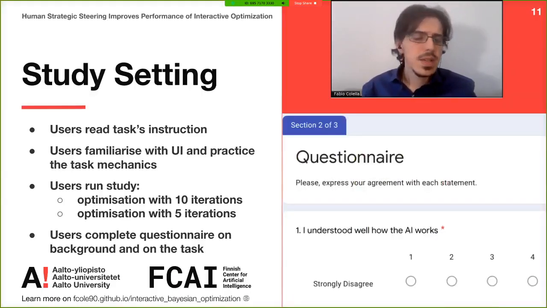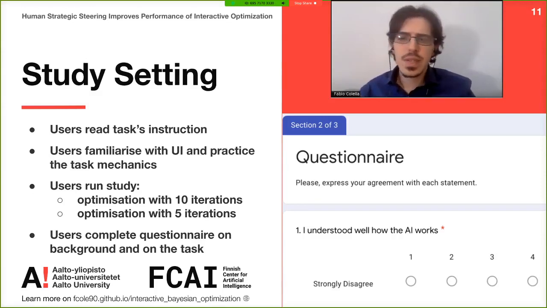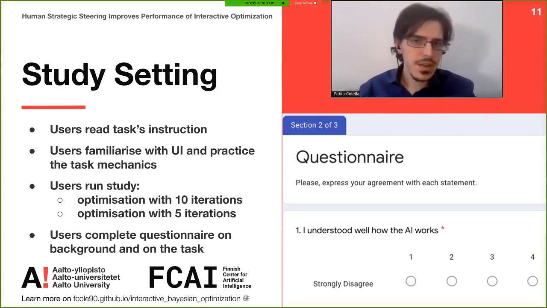The setting of the study is as follows. The user started by reading some task instructions. Then we let them familiarize with the user interface and practice some of the task mechanics. Then the users run the actual study. We begin with an optimization with 10 iterations, which is followed by one with 5 iterations, which is slightly harder. Then the users complete the questionnaire on their background and also of their behavior during the task.